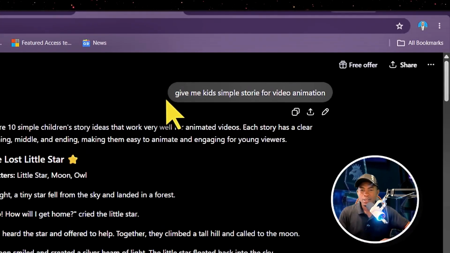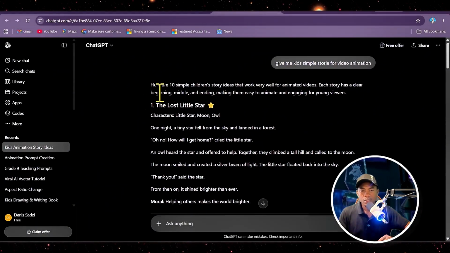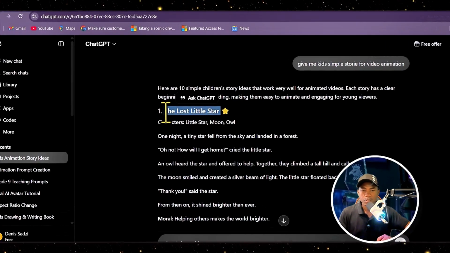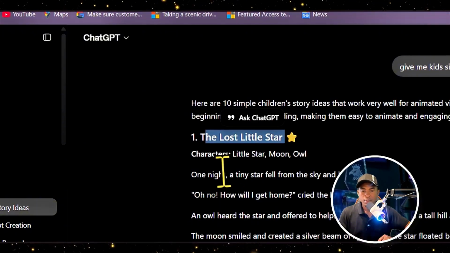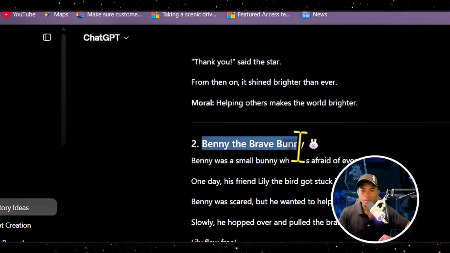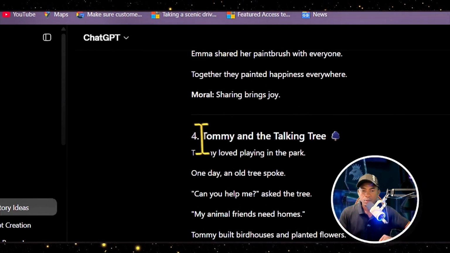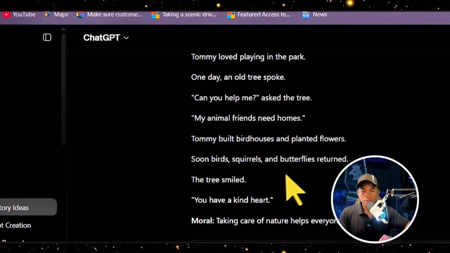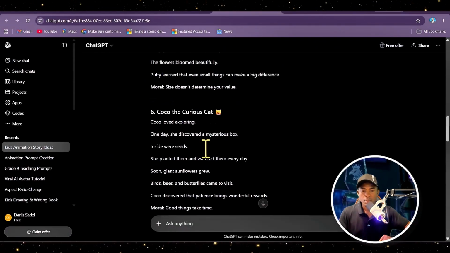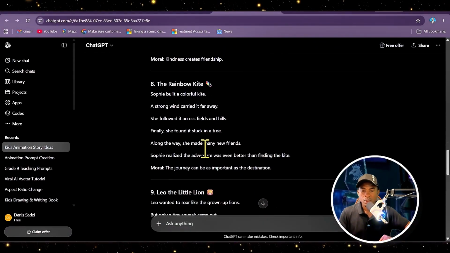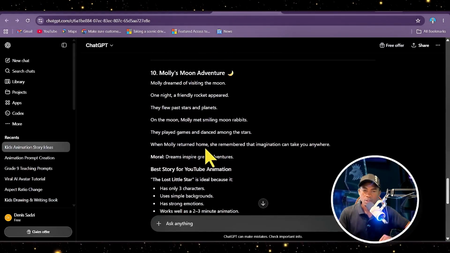Now when you look here, I gave ChatGPT this prompt: give me kiss simple stories for video animation. ChatGPT has given me 10 simple children's story ideas that work very well for animation videos. Let's look at the first one, The Lost Little Star. The second one, Benny the Brave Banana. The Magic Paintbrush. Tommy and the Talking Tree. The Little Cloud. It has given me about 10 stories that I can generate animation videos on.